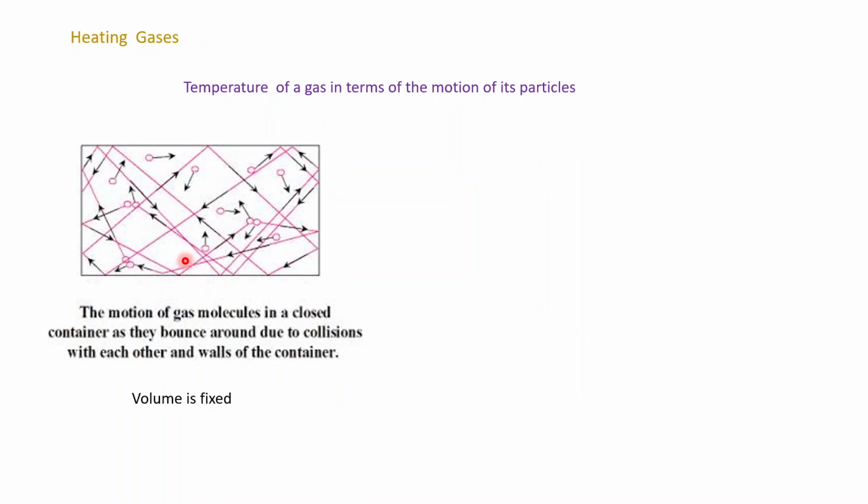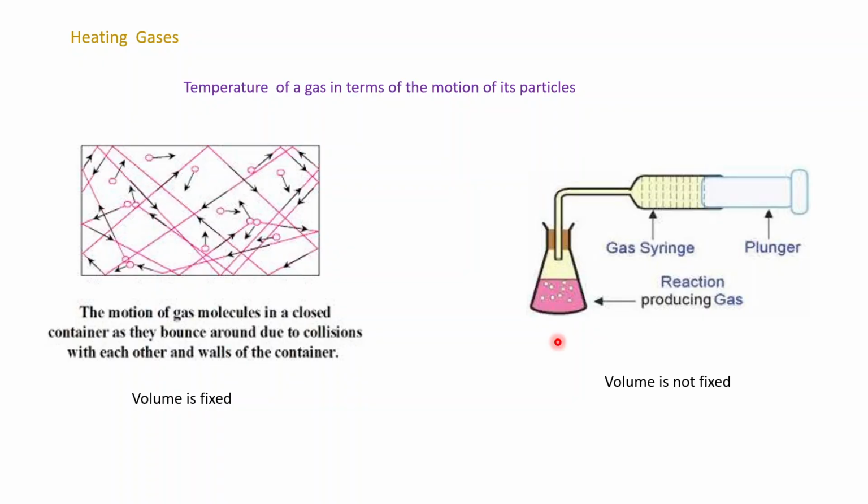If the volume of the gas is not fixed, we will take the example of a gas syringe. Then we can explain what is happening if the volume is not fixed and we are increasing the temperature. This is the picture of the gas syringe. So this is a gas syringe, okay, and the plunger is here. In a gas syringe, the volume of a gas increases as the temperature increases.